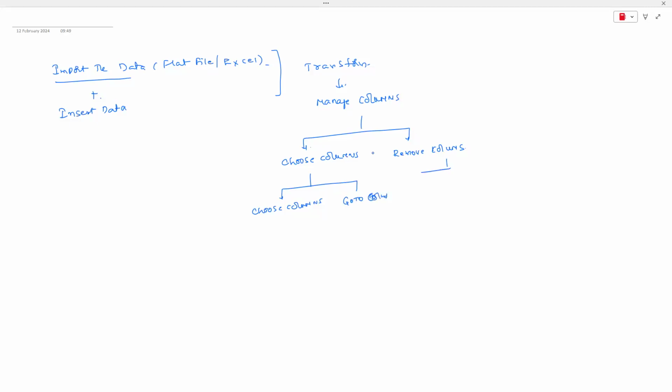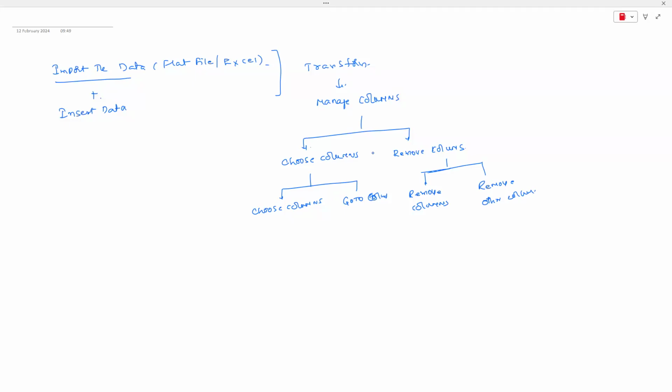Coming to remove columns, we have two options. One is to remove the selected columns, which means removing the selected columns. The other option is remove other columns, guys. See there, without opening the menu option, I can say remove other columns. Maybe some names may change slightly. It may be remove columns or delete columns, whatever it may be.